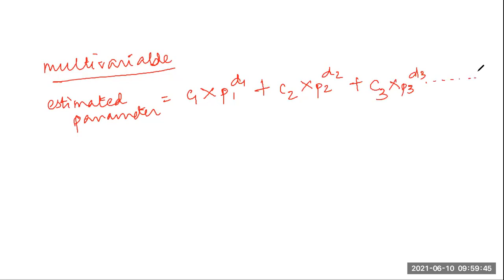Here P1, P2, P3 are the basic characteristics of the software which are already estimated, and C1, C2, D1, D2 are the constants.